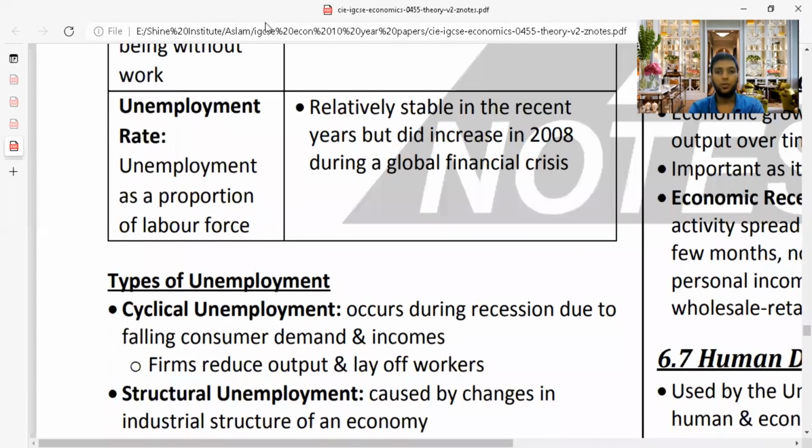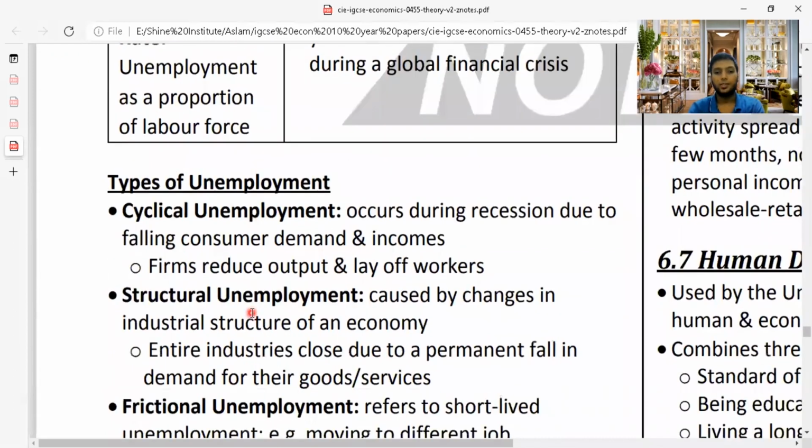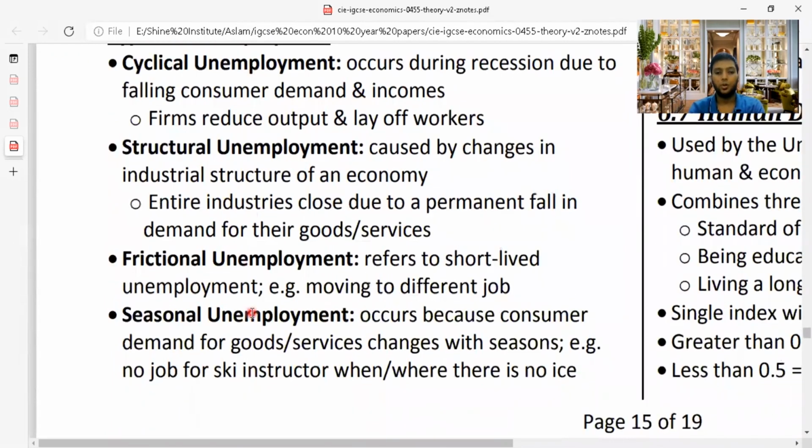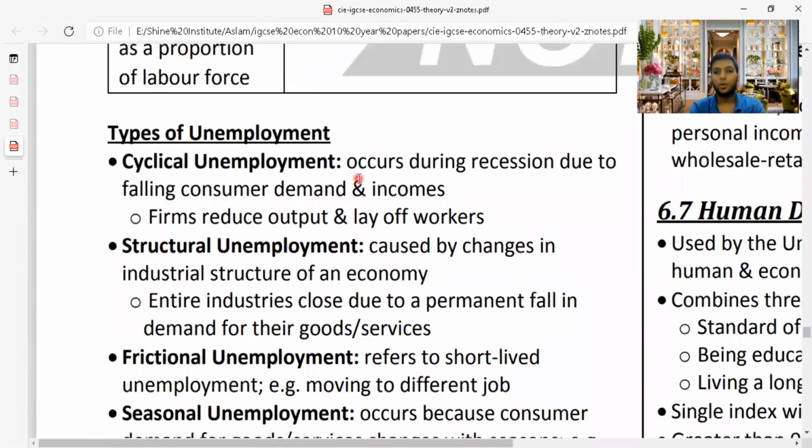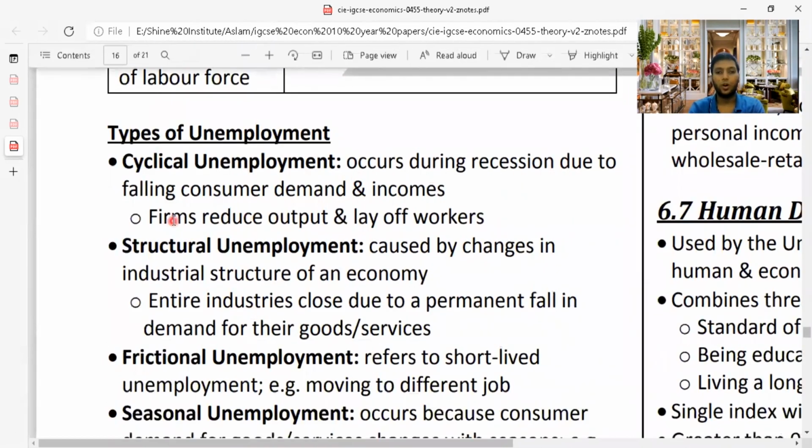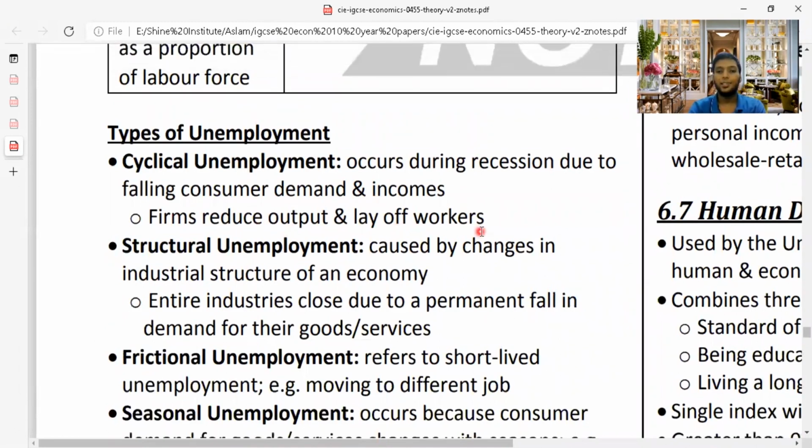There are a few types of unemployment you need to know, very importantly: cyclical unemployment, structural unemployment, frictional unemployment, and seasonal unemployment. What is cyclical unemployment? It occurs during recession due to falling consumer demand and incomes. Firms reduce output and lay off workers.